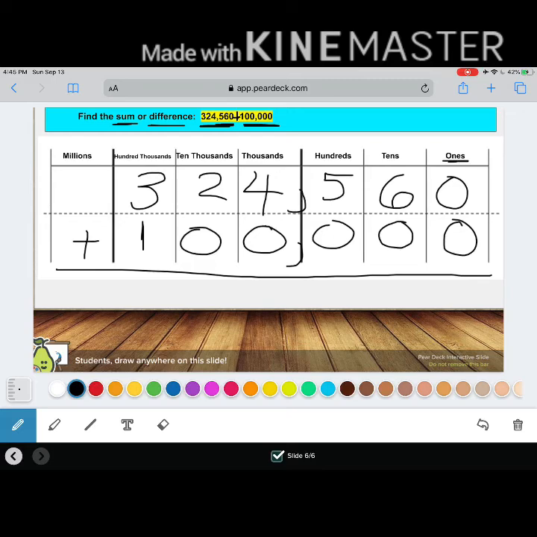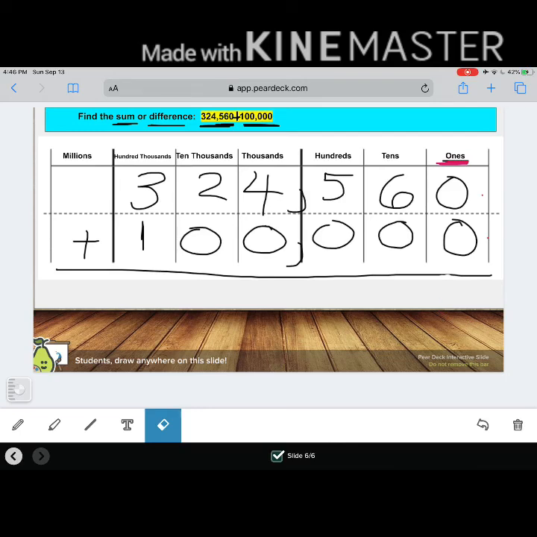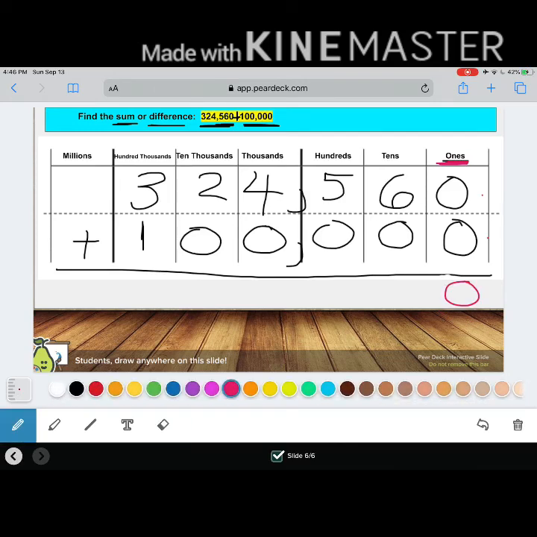Now this time around, I'm finding the sum, so don't forget that addition symbol, you guys. Remind me one more time, because this is our last problem and Miss Turner forgot. What place value am I going to start adding or subtracting in? That's right. I always start in my ones. So let's go ahead and start adding, you guys. 0 ones plus 0 ones. What's my sum? Good job. 0.